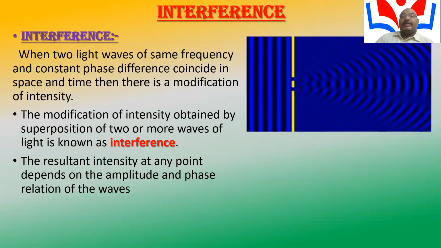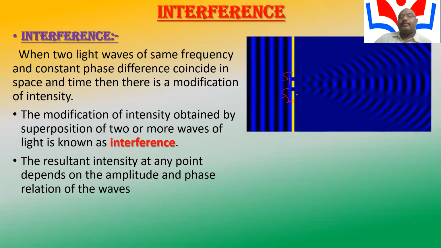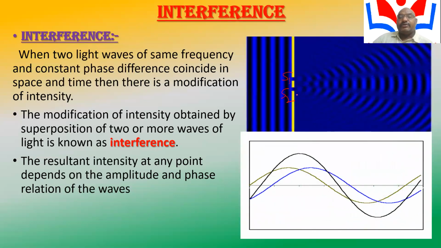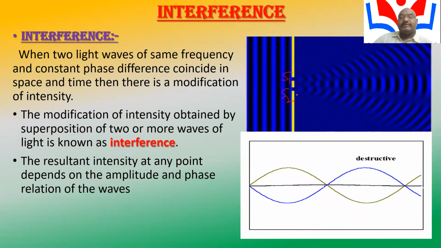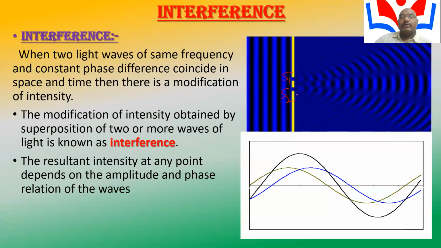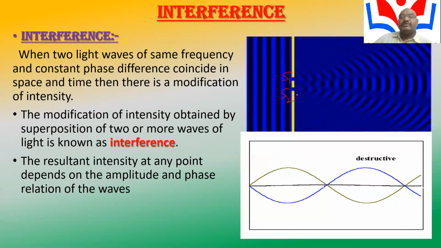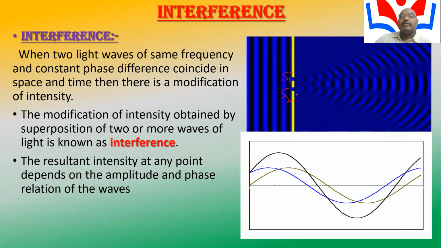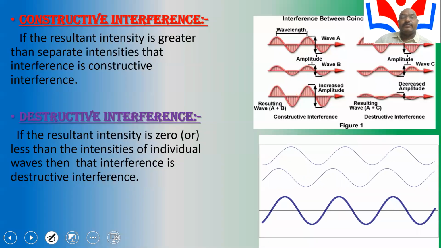In the diagram, parallel wavelets pass through the slits S1 and S2. These slits produce a bright and dark pattern. The dark pattern is called destructive interference, and the bright pattern is called constructive interference. Light rays with equal and opposite phases give destructive interference, and rays in the same direction give constructive interference.